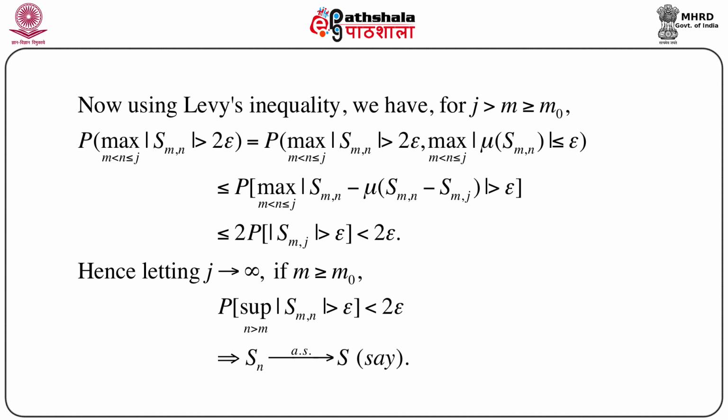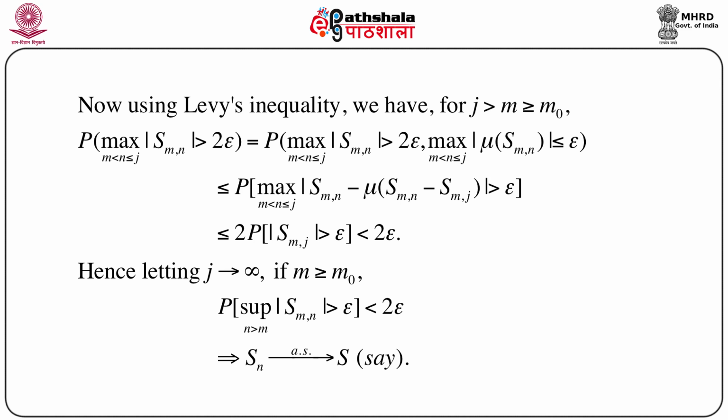Now again, by Levy's inequality, this is less than or equal to twice the probability of modulus of Smj greater than epsilon, which is less than or equal to 2 epsilon, because the probability of modulus of Sm,j greater than epsilon is less than epsilon. So this becomes less than or equal to twice epsilon.